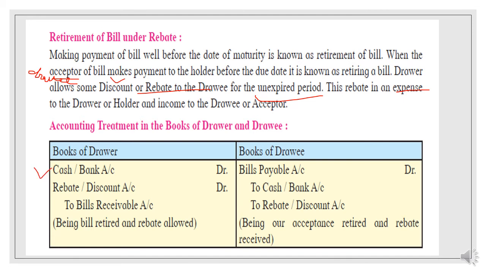What comes to the drawer when the bill is paid before the due date? Cash/bank account debit, and rebate, a loss, is written on the debit side because it is a loss for the drawer. And what goes from the drawer? Bills receivable. Narration will be: being bill retired and rebate allowed. In the books of the drawee, bills payable will come to him, and what will go from him? Cash/bank, and also he will earn some income in the form of discount or rebate. Okay, students, so this is the income for the drawee.